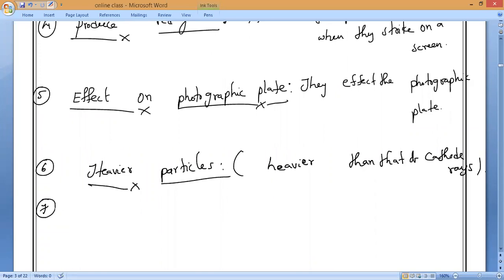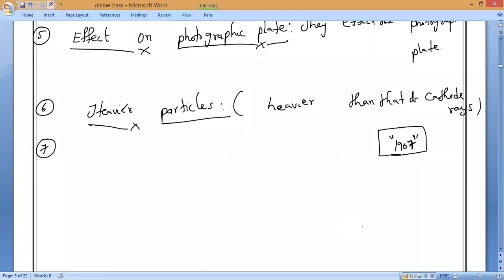So, as we found, the different anode rays having different masses, by using which effect? Magnetic effect. Do you remember that? I taught you. Yes or no, guys? In 1907, it was found that by passing these anode rays through the magnetic field, they observed that different anode rays have different masses. So yes, you can write that also: deflection in both electric as well as magnetic field. That is what you have to remember.